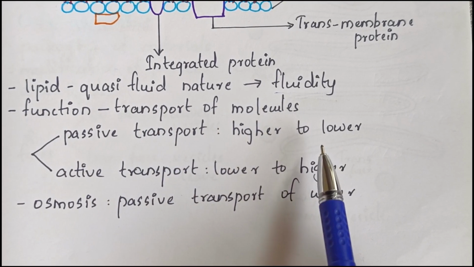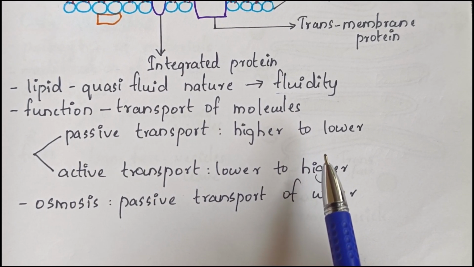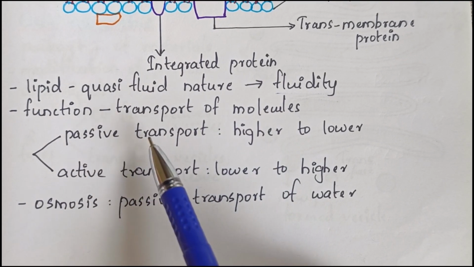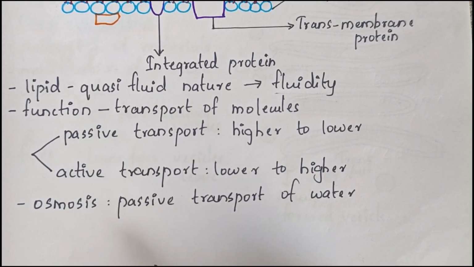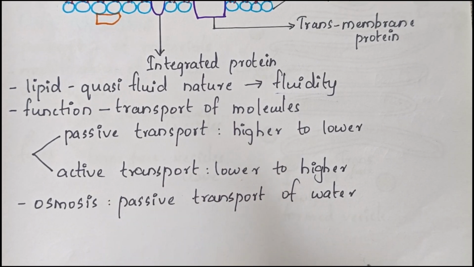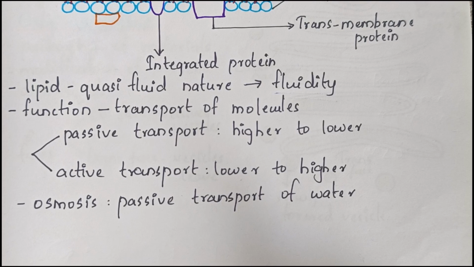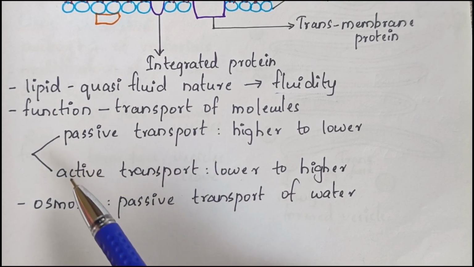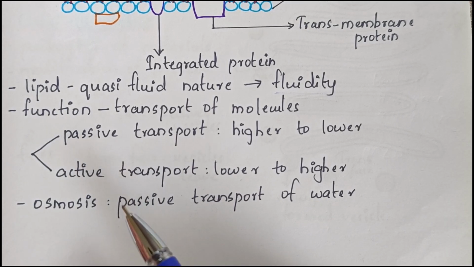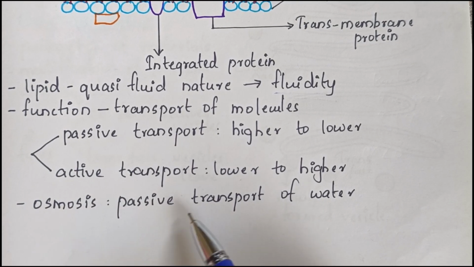So movement from higher to lower concentration does not require any energy, and this type of transport is known as passive transport. Active transport means molecules move from lower concentration to higher concentration. This is an energy-dependent transport process, known as active transport.